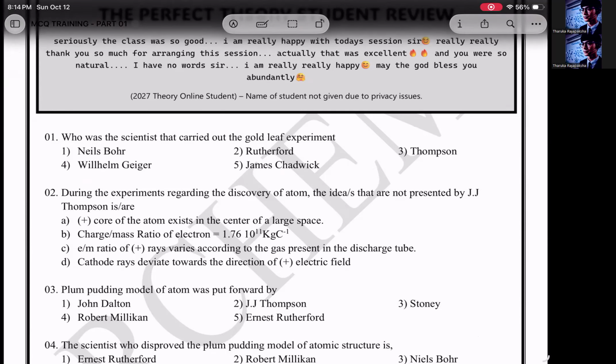These are easy questions, people. First unit, it's not very hard. The discovery of proton, electron, neutron, these are not hard. But let's see, there are some challenging questions here also. First one, who was the scientist that carried out the gold foil experiment? Rutherford carried out the gold foil experiment, and his co-workers Geiger and Marsden also helped him, but mainly Rutherford was the one who carried out this experiment.